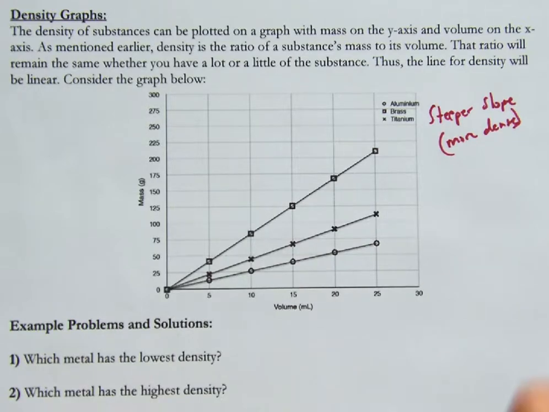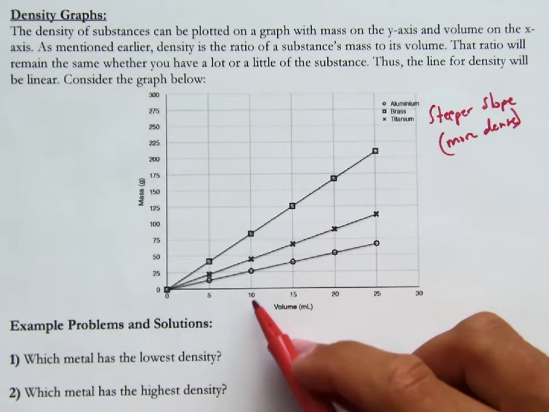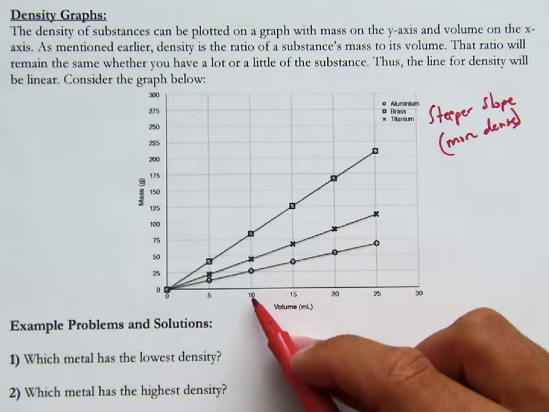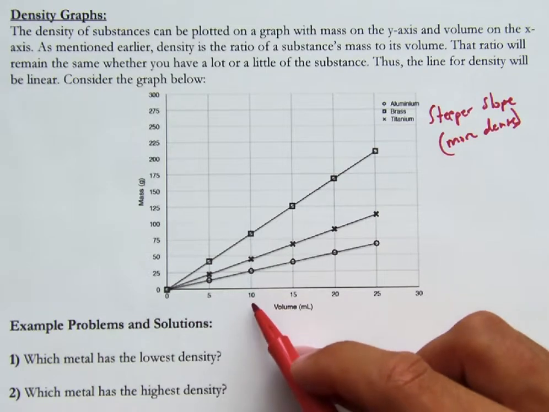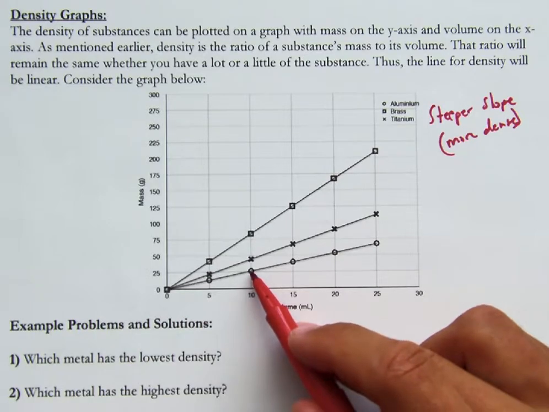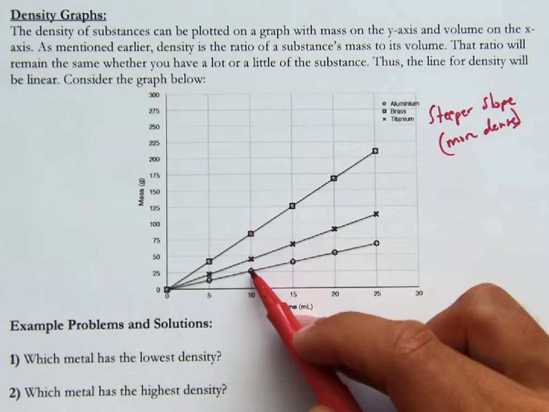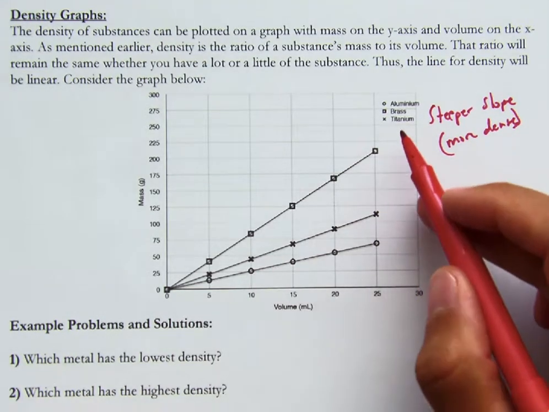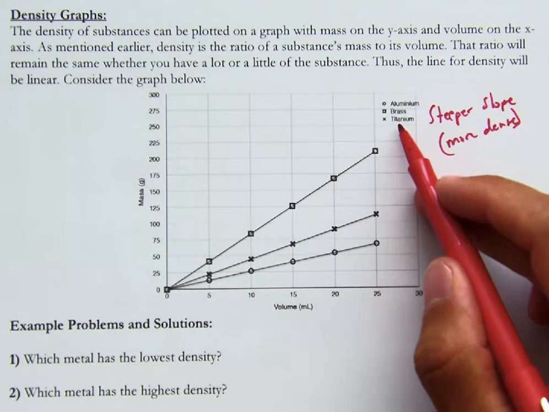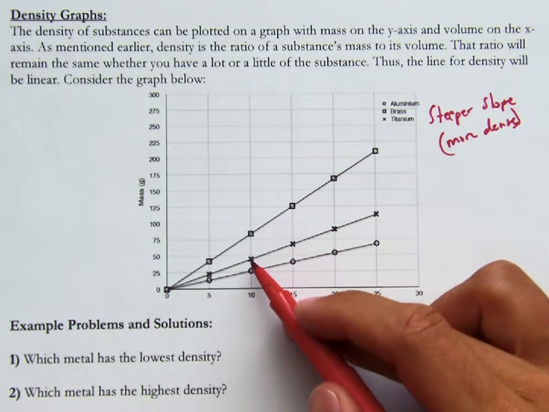And the reason that makes sense is, if you look right here, this is 10 milliliters. That means if you have a 10 milliliter sample of aluminum, it's a little bit over 25, maybe 26 or 27 grams. If you have 10 milliliters of titanium, it's closer to maybe 45.